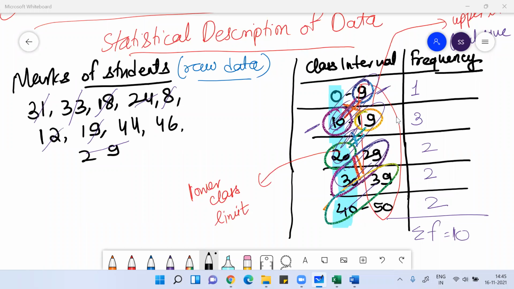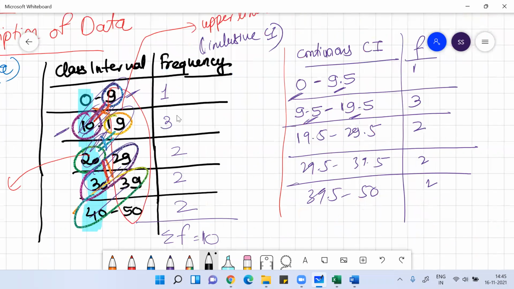Whenever we perform any statistical calculation based on normal distribution, because normal distribution is a standard deviation based continuous frequency calculation mechanism, you need to make sure that your data, when represented, is continuous data. So you need to convert the discrete class interval into continuous class interval. How will you convert it?